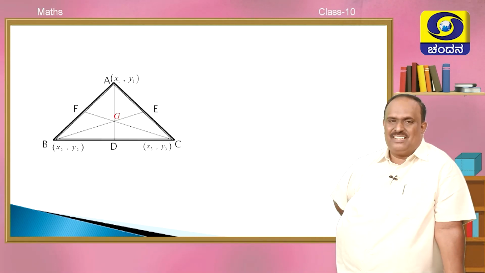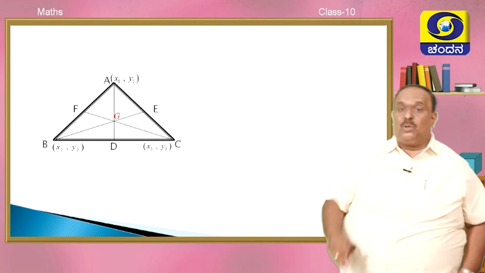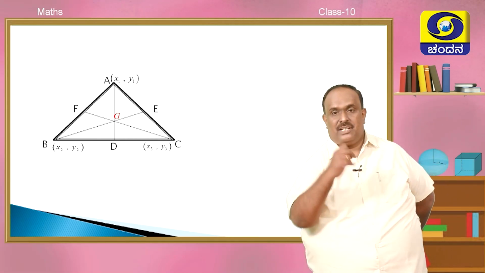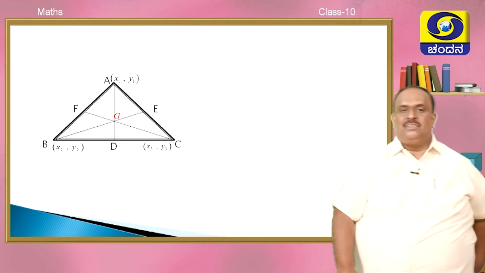What is this? Triangle. What are the vertices? A, B, C. What are the coordinates of these points? You have taken A (x1, y1), B (x2, y2), C (x3, y3).